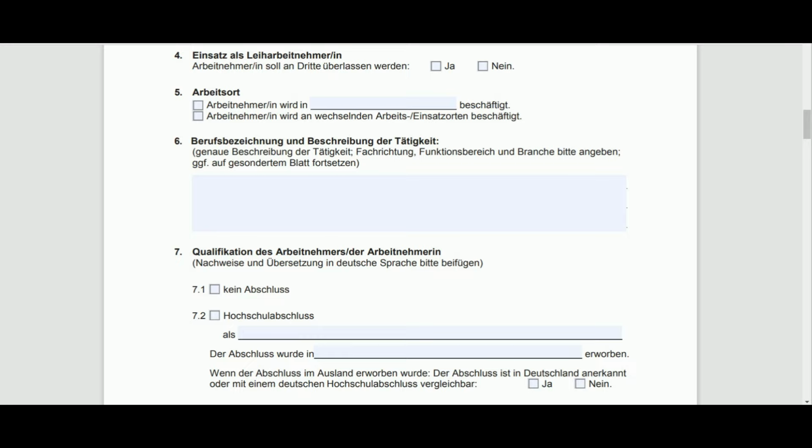where your job is supposed to be done. There should be some headquarters, let's say, whether it is remote or in office, but there should be a registered address of the office. So you have to mention where you are supposed to work. In case it's a very moving job, then you have to mention wechselnder Einsatz, which is normally not the case.